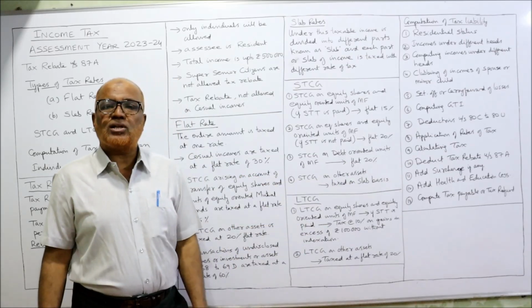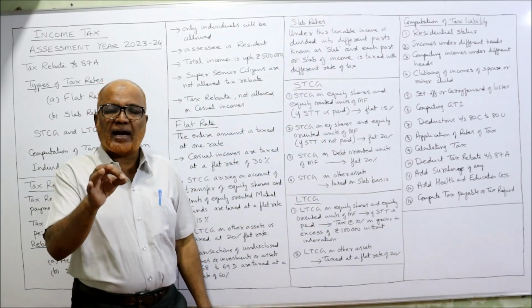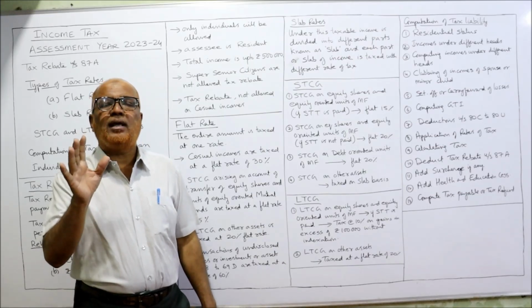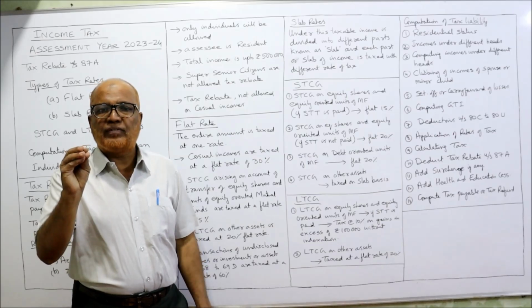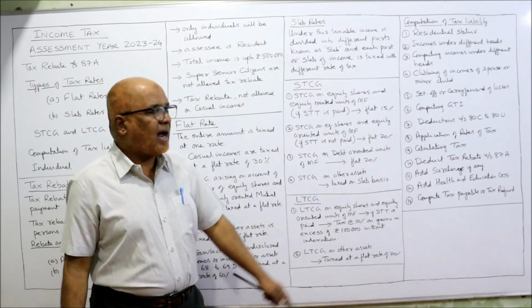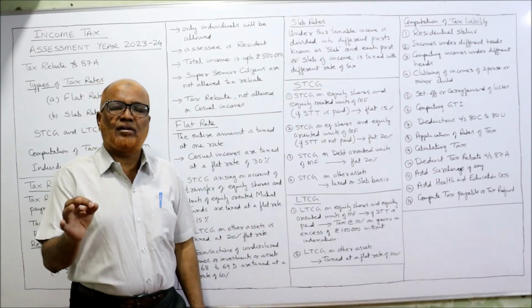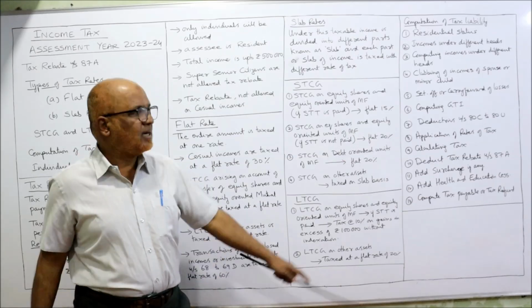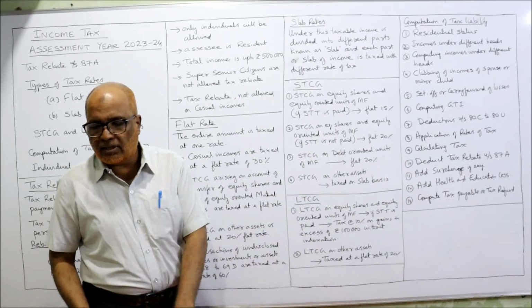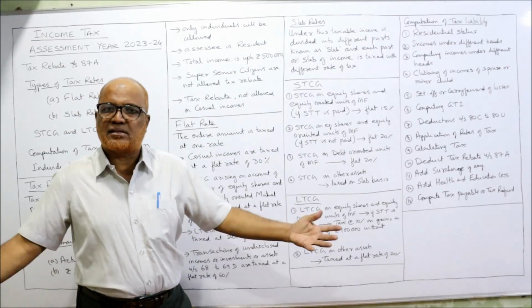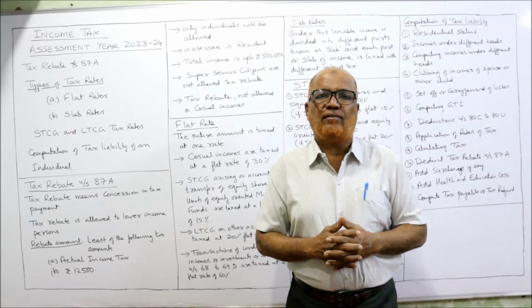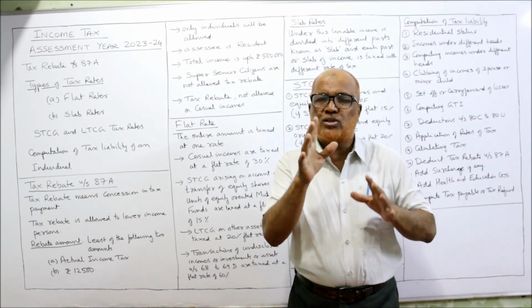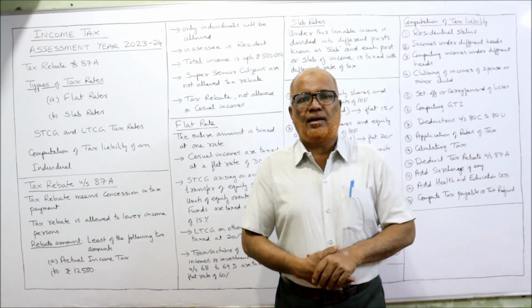Then add surcharge, if any. Surcharge will be added to basic income tax only if the income is more than 50 lakh. Up to 50 lakh, no surcharge. Then add health and education cess. In every case, we have to calculate 4% health and education cess. Compute the tax liability or refund of tax. That's all. So in this video, all these I have explained in detail. If you want the complete knowledge, watch the video till the end.